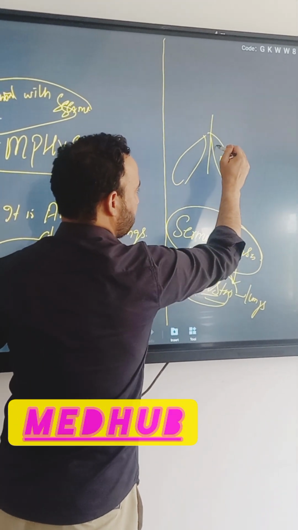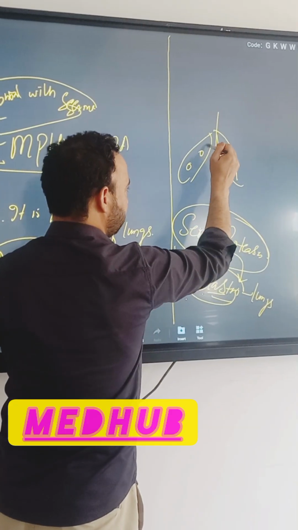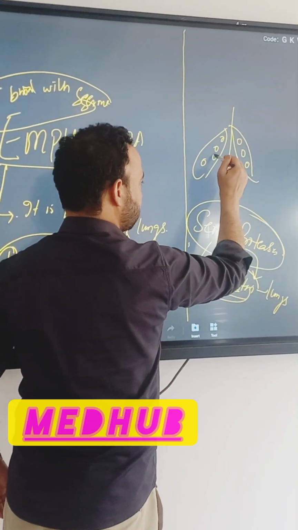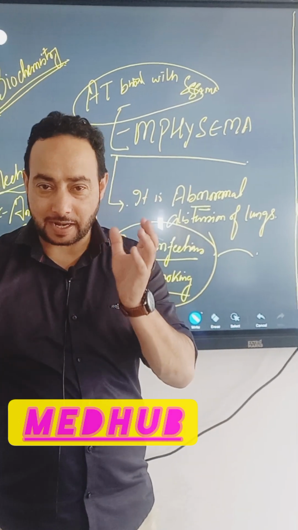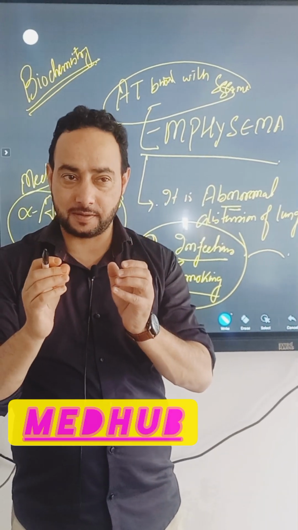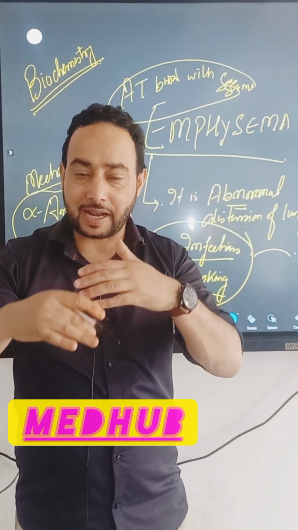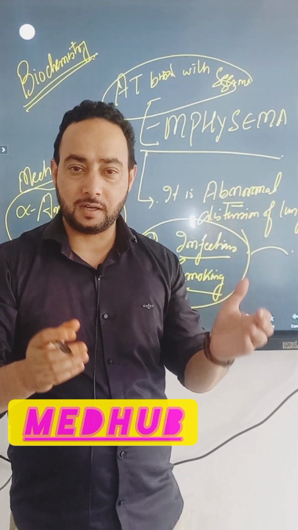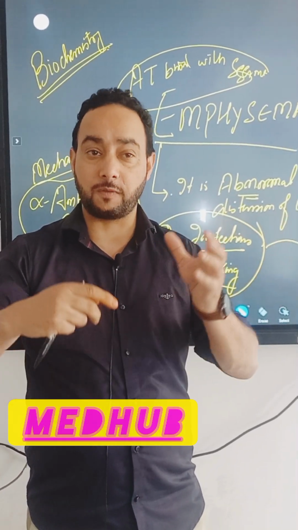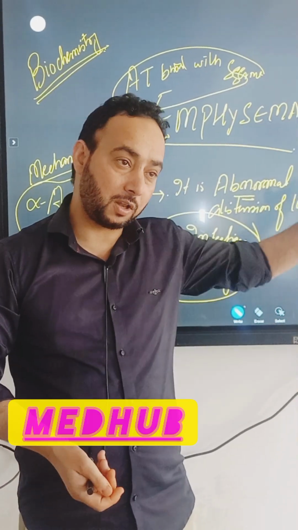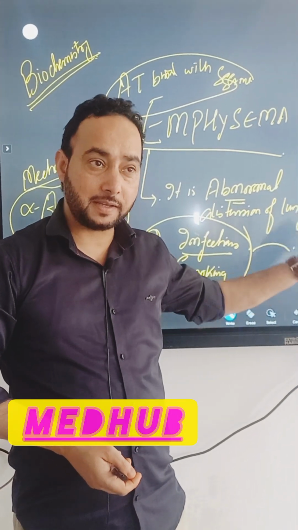It will create small crevices, holes in the lungs. In those holes, there is entrapment of air, and that entrapment of air causes abnormal distension of lungs, and we call that emphysema.